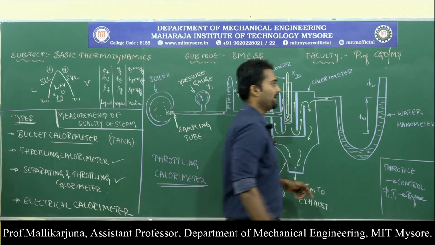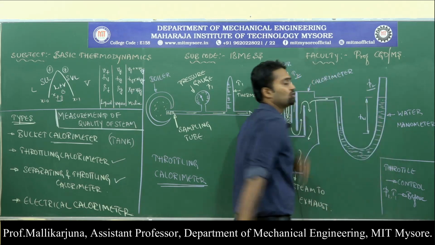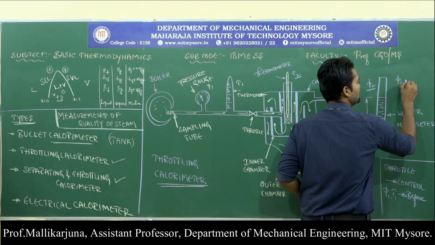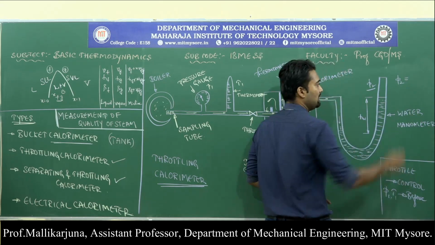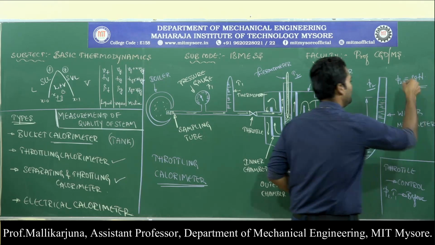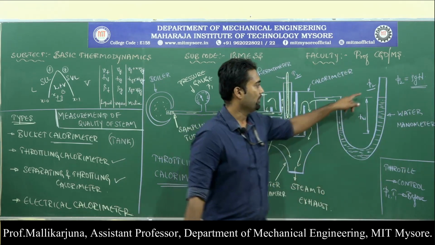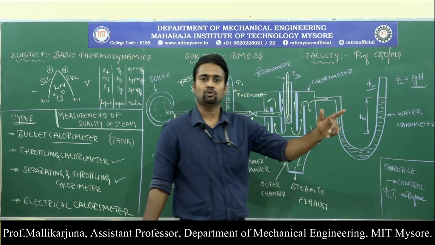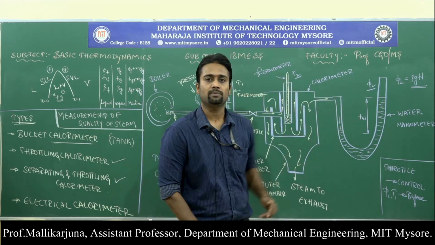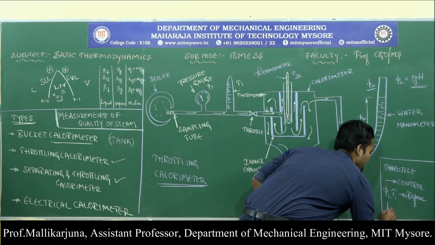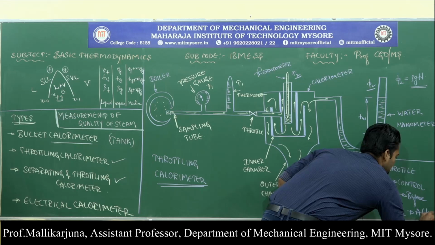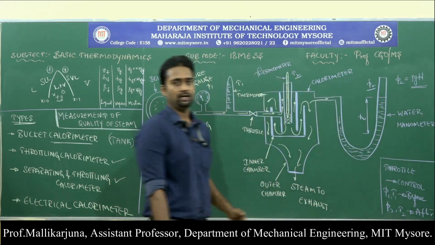Thereby, the pressure of the throttled steam can be extracted. We are very clear with the equation from fluid mechanics: P is nothing but rho g h. With the help of that equation, we are going to measure the pressure of the throttled steam. So, now the temperature and pressure of the throttled steam can be easily measured, and they are notated as P2 and T2. So, this is after throttling.